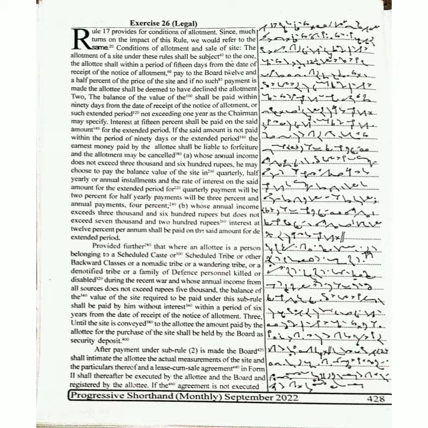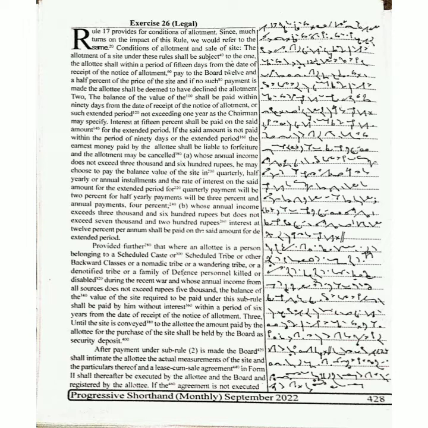2. The balance of the value of the site shall be paid within 90 days from the date of receipt of the notice of allotment, or such extended period not exceeding 1 year as the chairman may specify.